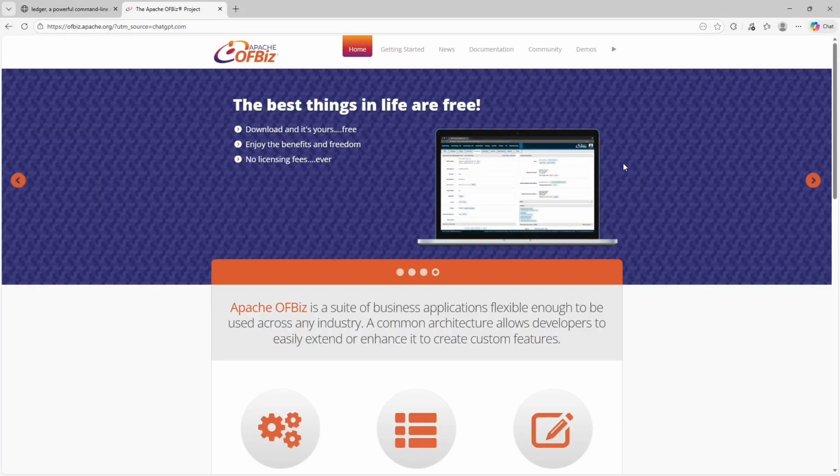Apache OFBiz is also fully free and open source. There are no subscriptions, no per-user fees, and no premium editions. The software is distributed under an open source license, allowing anyone to download, modify, and deploy it without cost.